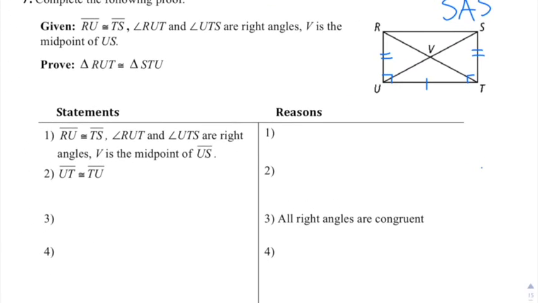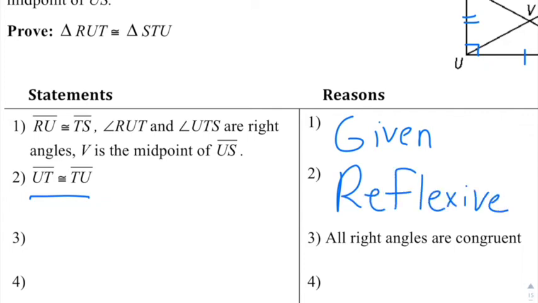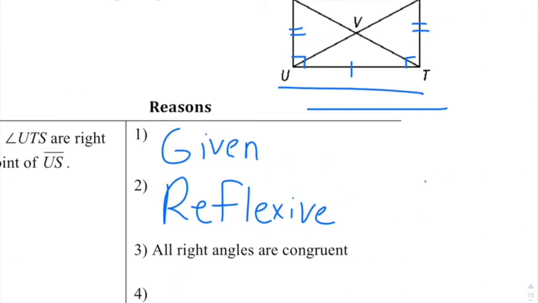So anyways, first thing here, we'll write given. I like how they said UT is congruent to TU. Now, this right here kind of looks weird, but this is actually the reflexive property. They just wrote it in the corresponding order. They're saying UT is congruent to TU right there.